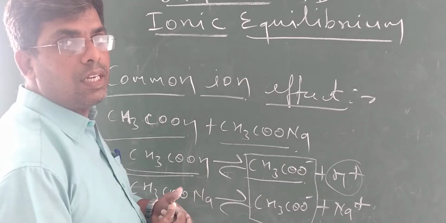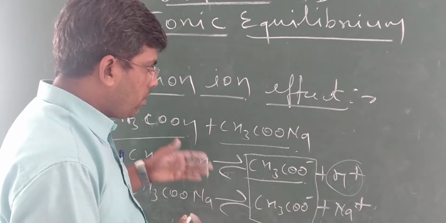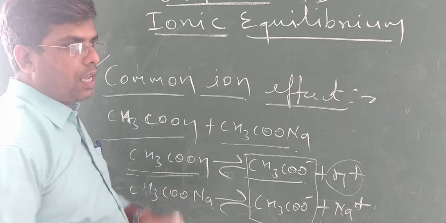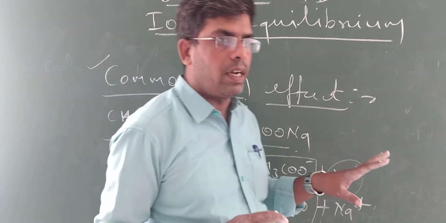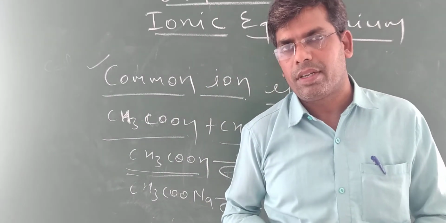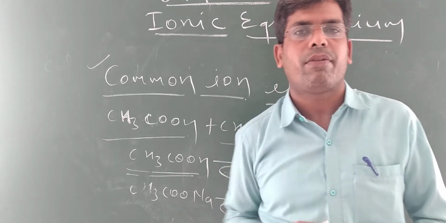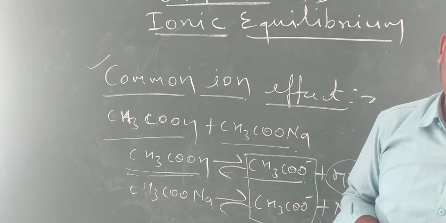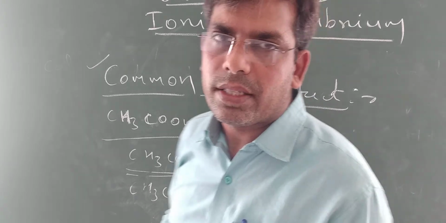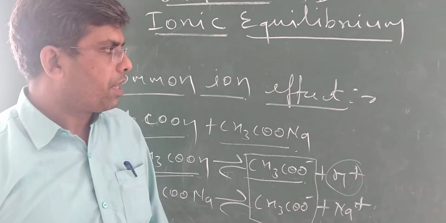Such an effect is known as the common ion effect. Means if two electrolytes are taken in which one ion is common, then in presence of the strong electrolyte, dissociation of the weak electrolyte is suppressed.